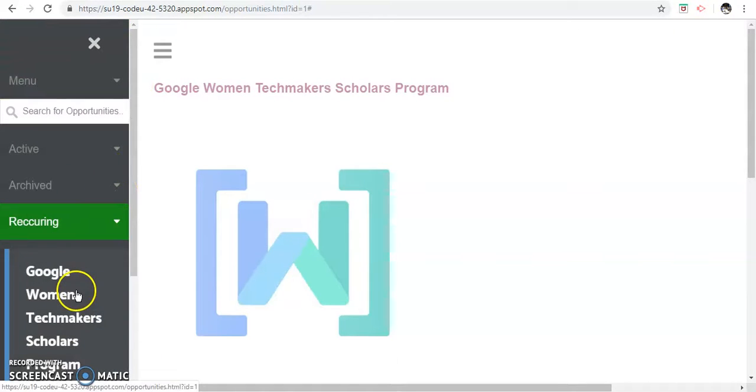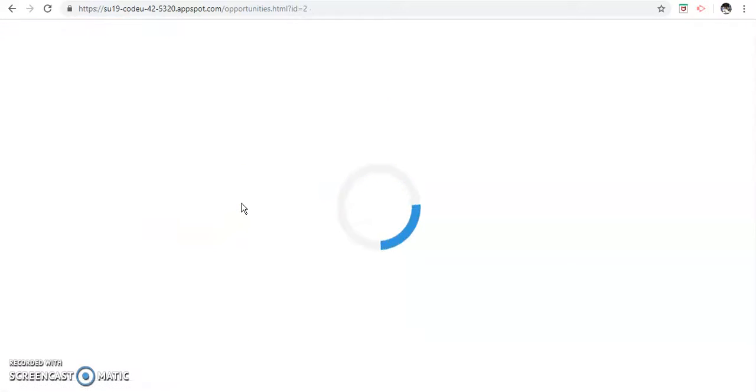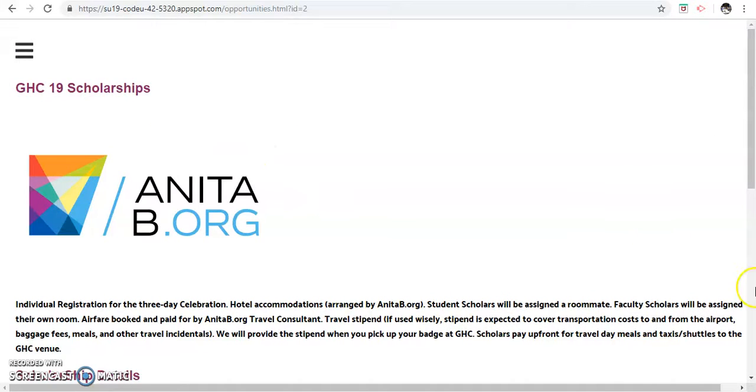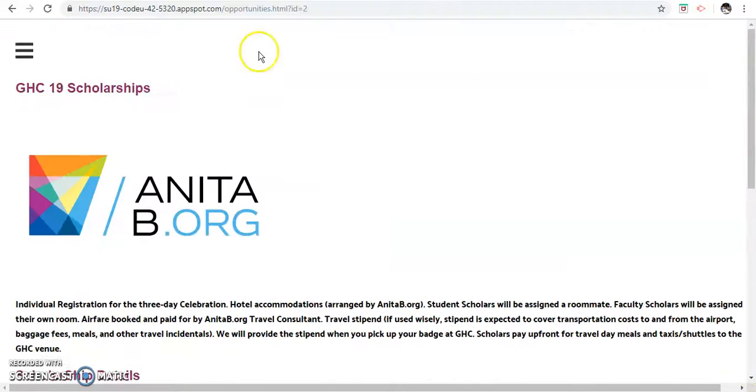So you can either click on any one of them. For example, I want to click on the GHC one, and yeah, it will show me the whole scholarship details and everything.